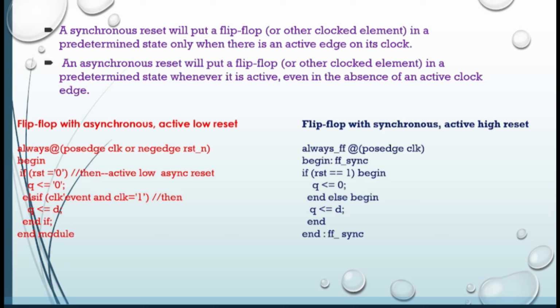So basically, what is the difference between synchronous and asynchronous reset? If you want the simulator to only consider the clock value, ignoring the reset value, that means whatever the reset value, whether it is 0 or 1, if your simulator need not take care of the reset values, then you can go for synchronous reset.